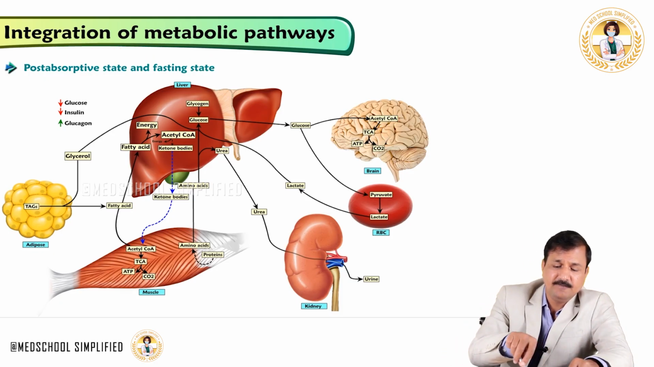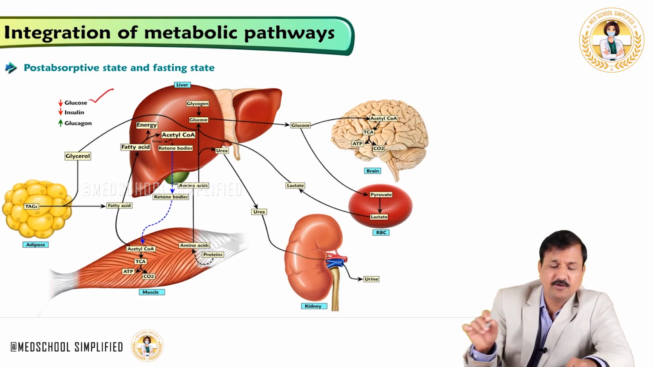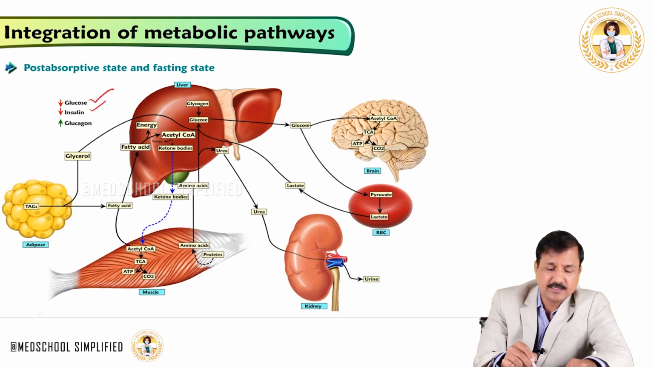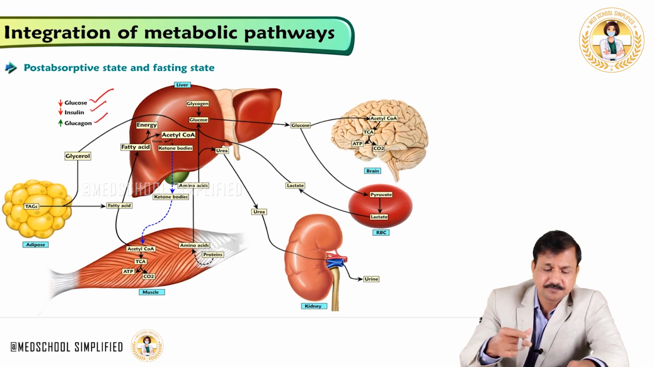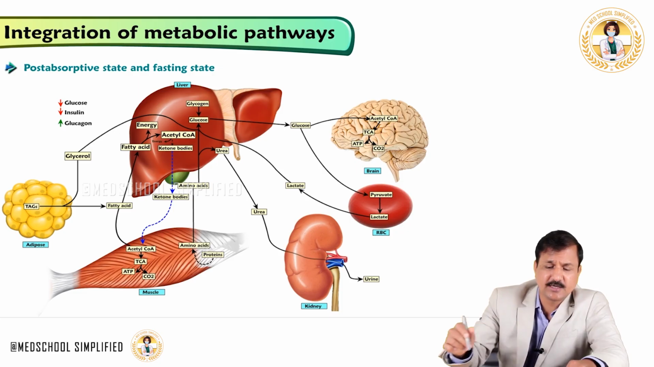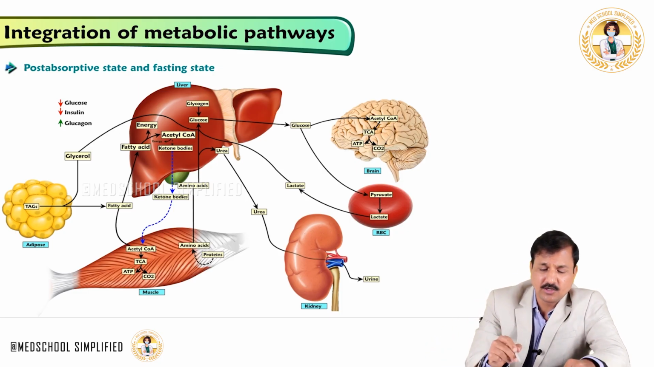So, obviously, we are in the post-absorptive and fasting state, which means the glucose level will drop, the insulin level decreases, and the glucagon level increases. So when this happens, glucagon is the predominant hormone that is working here. So what does glucagon do? Glucagon is going to break down glycogen in the liver, and that glycogen is released as glucose,